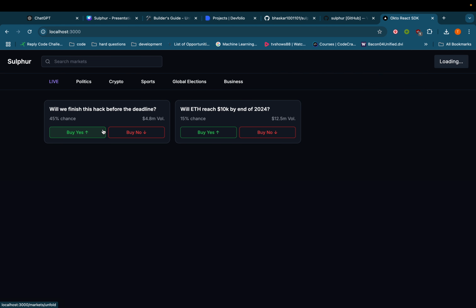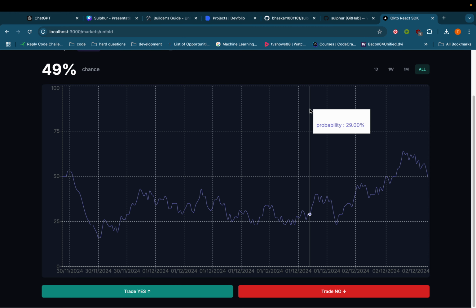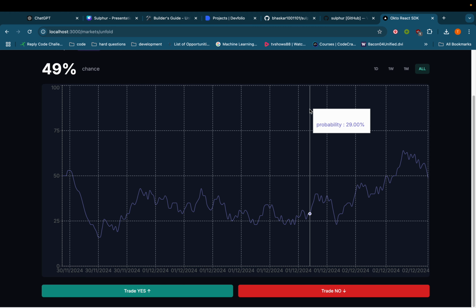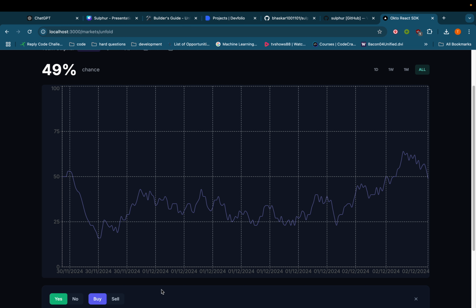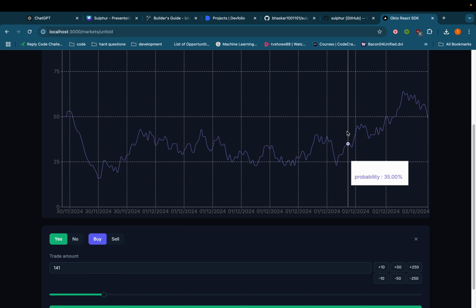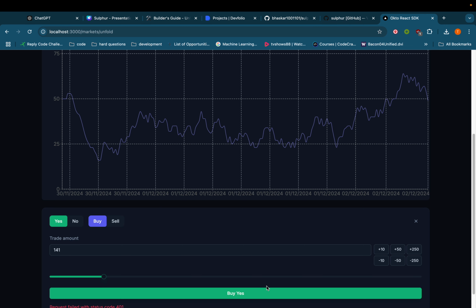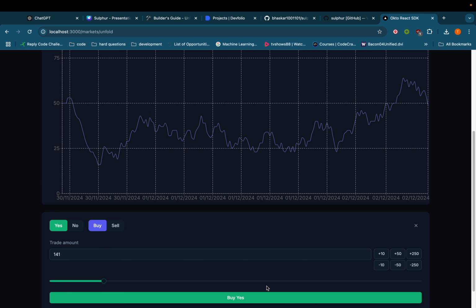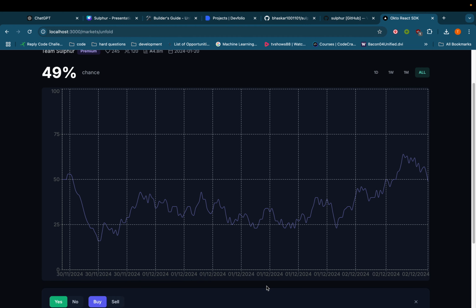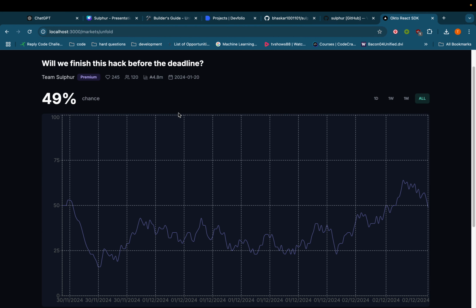Now let's say I want to bet on a hack. I'll come here. It will open the odds, and it will show me whether I want to buy a yes or a no. If I want to buy a yes, I'll click on buy yes. I choose how much amount I want, and I can change this. The graph shows the actual data and the probability across time. It will be processed. Because I don't have my funds connected, it is not showing over there. This is the approach that we have used right now.